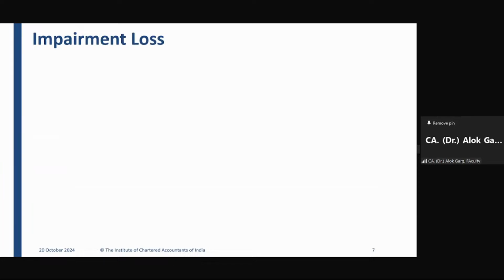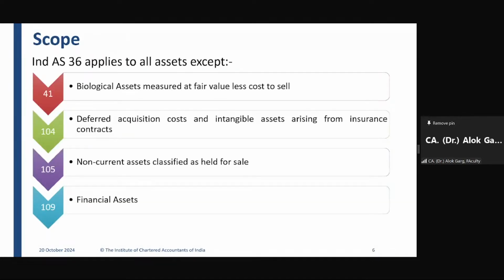Sir, then Ind AS 36 is applicable on which part? Largely, friends, Ind AS 36 will be applicable on property, plant and equipment. Ind AS 36 will be applicable on investment property, on intangible assets, and on goodwill acquired in a business combination.